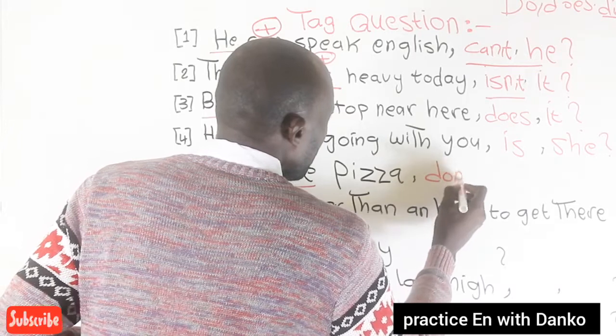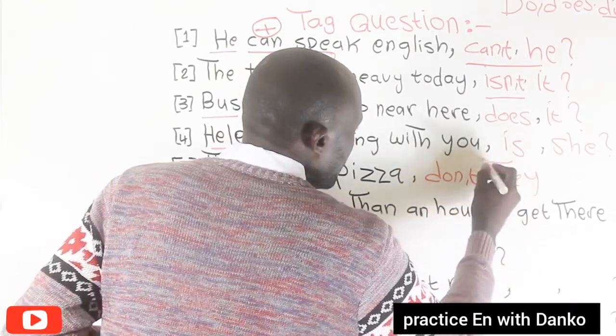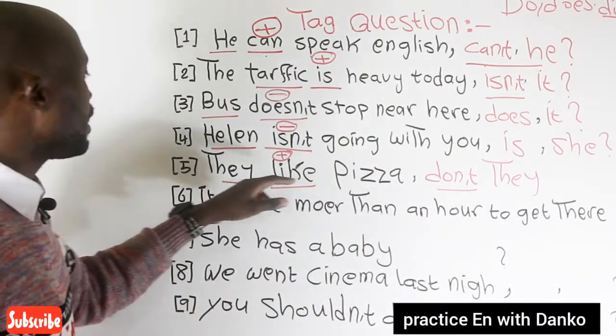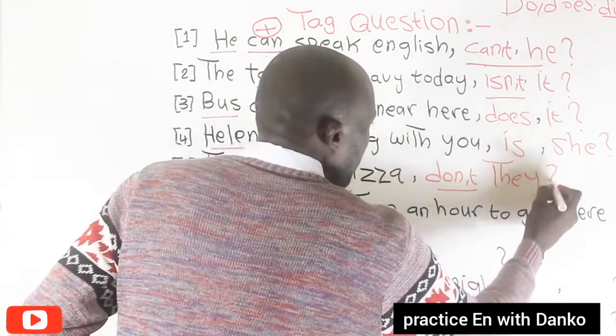Don't they? Did is a contraction. Okay? They like pizza, don't they? Great. This is the third question.